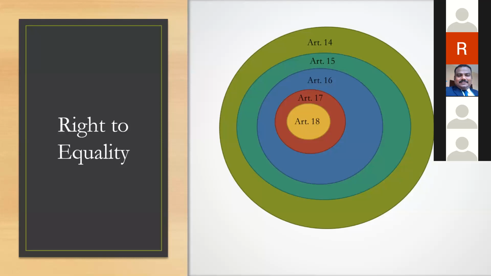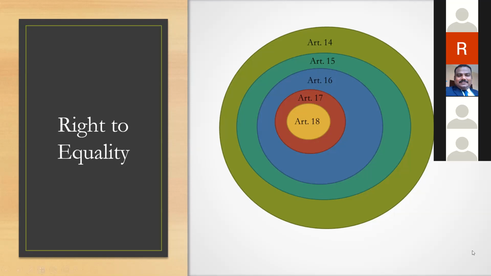And finally, all aspects of equality are dealt with under Article 14. Now, this is the scheme which the Constituent Assembly intended to have, but when the rules were being applied and interpreted by the court, etc., the biggest issue was that at times this interconnection was forgotten and each provision was being treated independently.